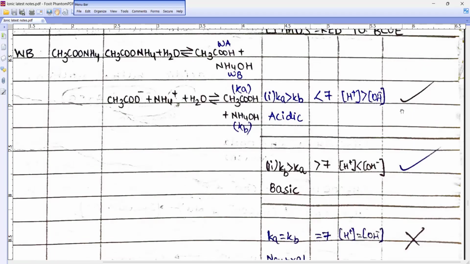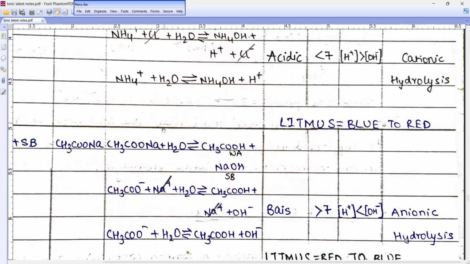Just remember, when both are weak, we have to do three cases: Ka, Kb, and this. Now we are going to do a very important part. So this hydrolysis, Rhea, have you understood?